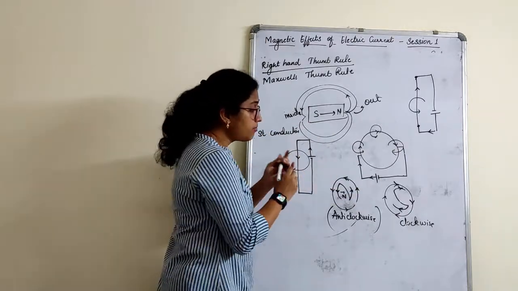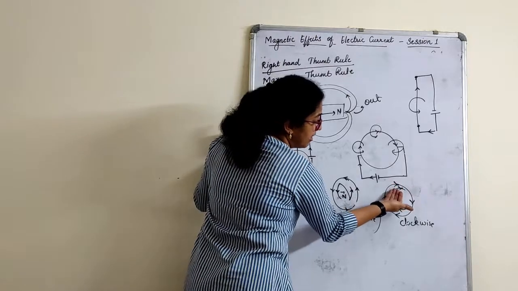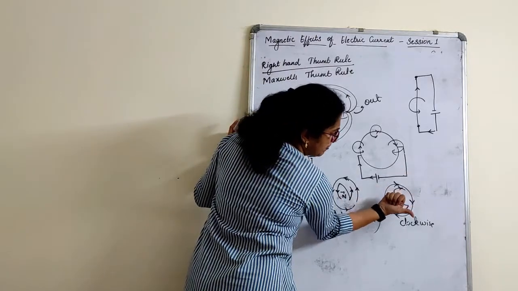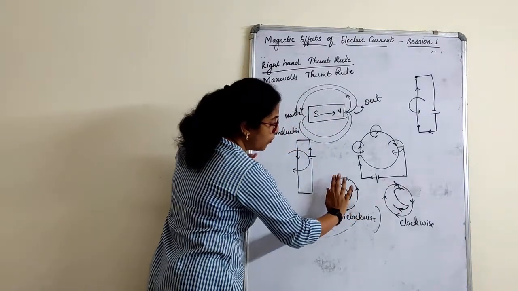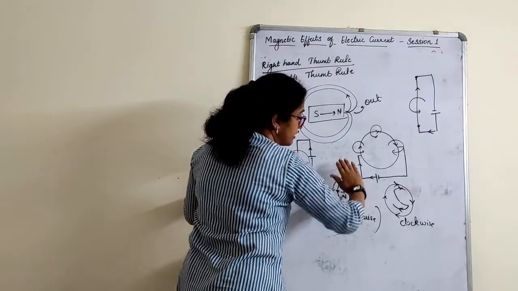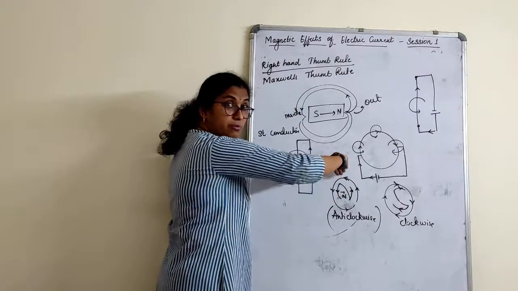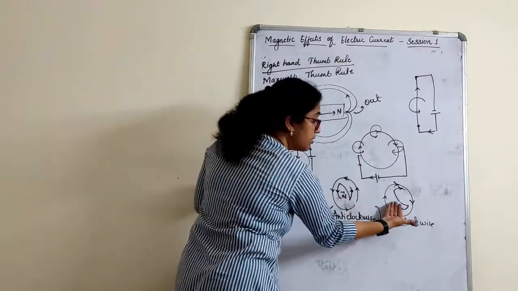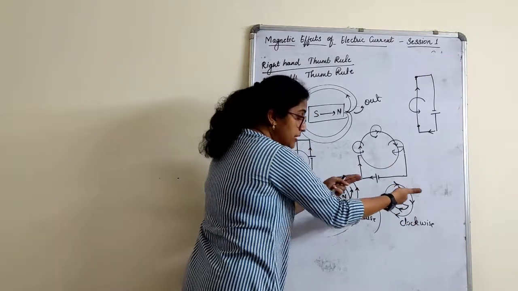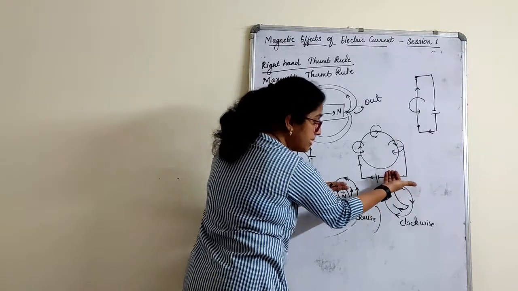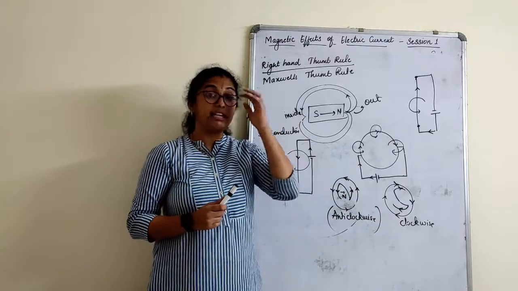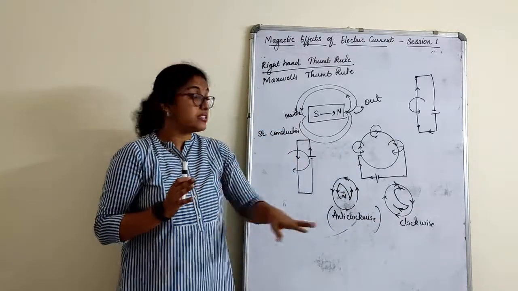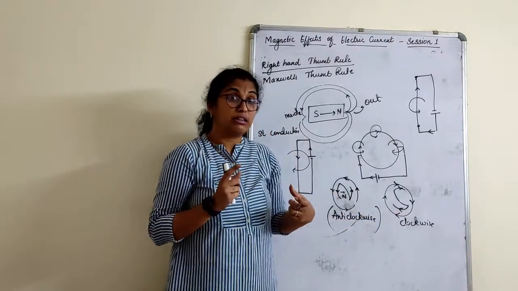See here, I will hold the conductor. When I am holding the conductor, it is actually coming inside, right? It is coming inside. Look here, when I am holding a conductor like this, it's actually from outside. Here it is from inside. Now I can't insert my fingers, but I am taking from inside. So anti-clockwise, see, direction wise we have some questions that you will understand about these two concepts much more clearly.